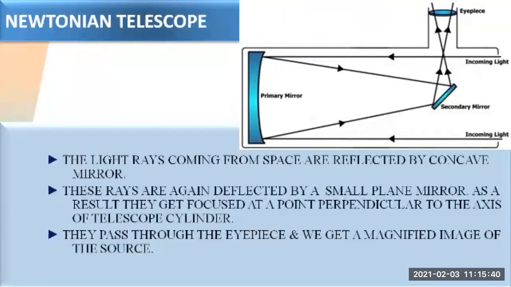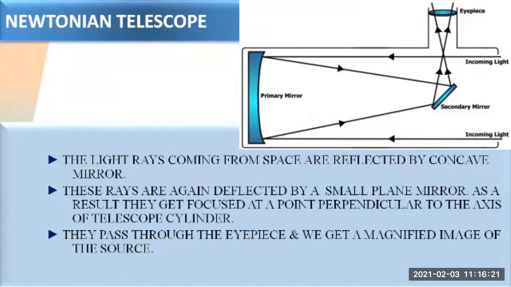Then we have seen that the reflecting telescopes are of two types. The first one is called the Newtonian telescope. The Newtonian telescope is made up of a concave mirror and it also uses a small plane mirror. The light rays coming from space are reflected by the concave mirror and these rays are again reflected by a small plane mirror. As a result, they get focused at a point perpendicular to the axis of the telescope cylinder, they pass through the eyepiece, and we get a magnified image of the source.